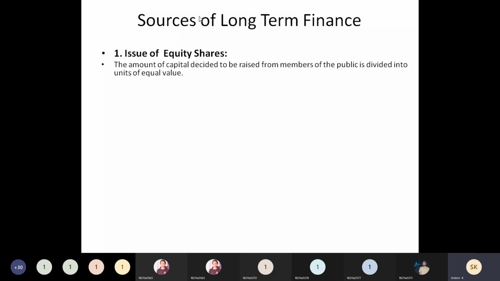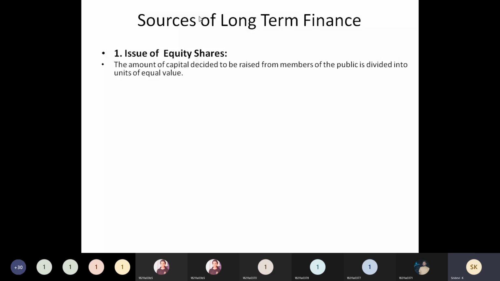For example, 1 lakh is there, that will be divided into different parts. Let us say that each part consisting of value of 100 rupees means how many shares? 1 lakh divided by 100 means nearly 10,000 shares will be there, right? So if they are going to issue 10,000 shares, then automatically they can raise 1 lakh.